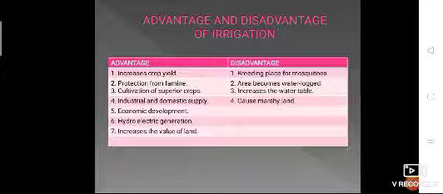Okay, too much irrigation can increase the water table of the land. That leads to waterlogged areas, and the colder places become colder and damper. Also, excess irrigation or leakage of water from the irrigation canal can lead to marshy land. Okay, so these are a few disadvantages of irrigation if the irrigation system is not properly maintained and supervised.